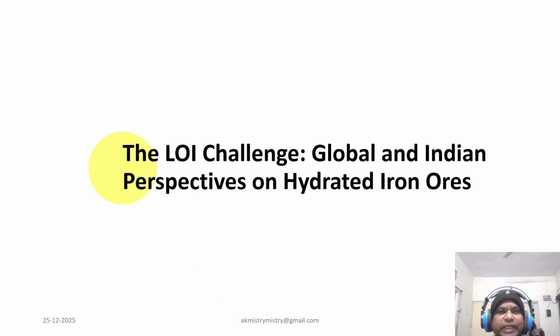Here is the trend: as high grade blue hematite depletes, we are shifting towards goethite ore with high LOI, meaning more chemically bound water and more operational challenge.